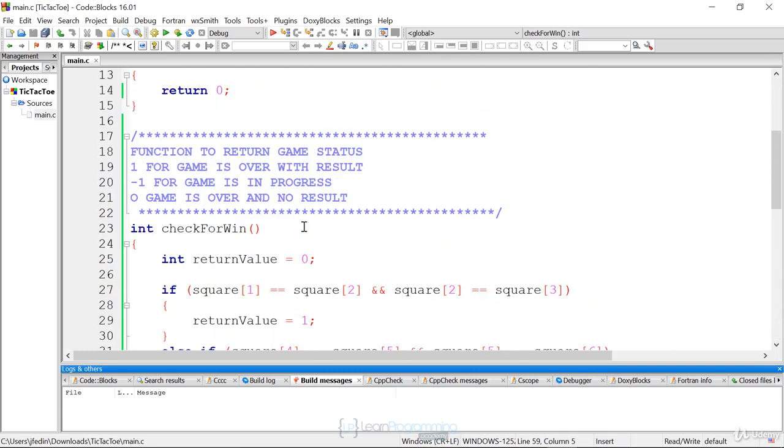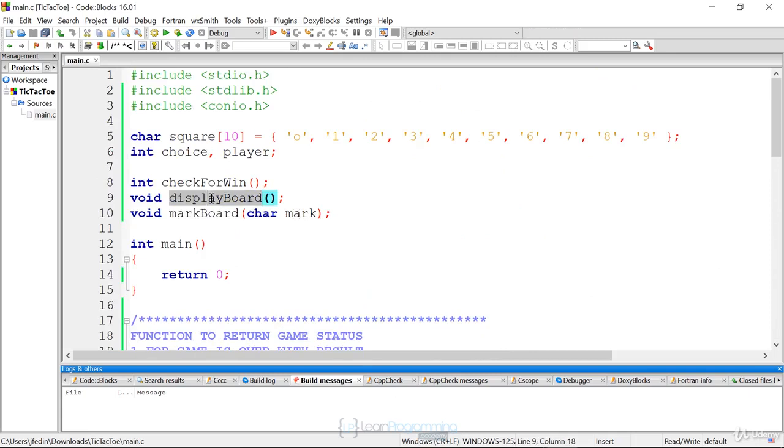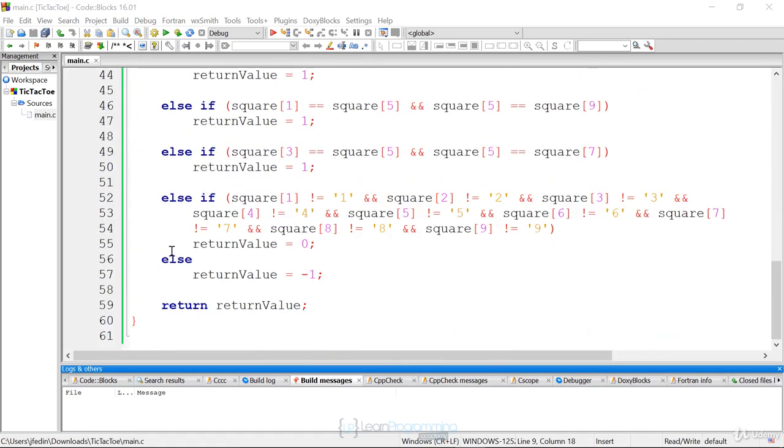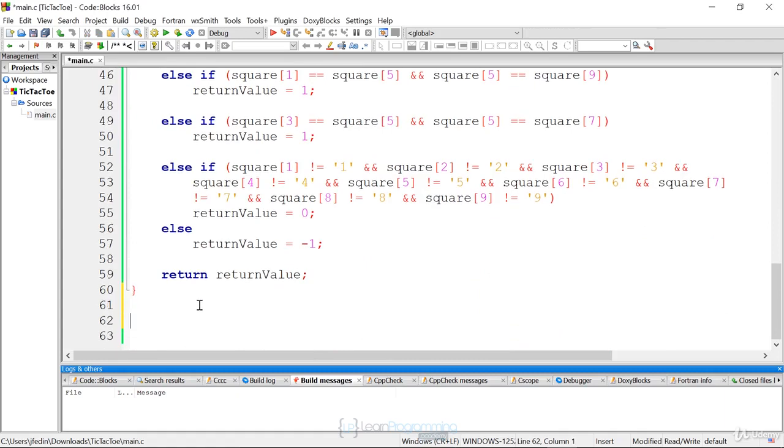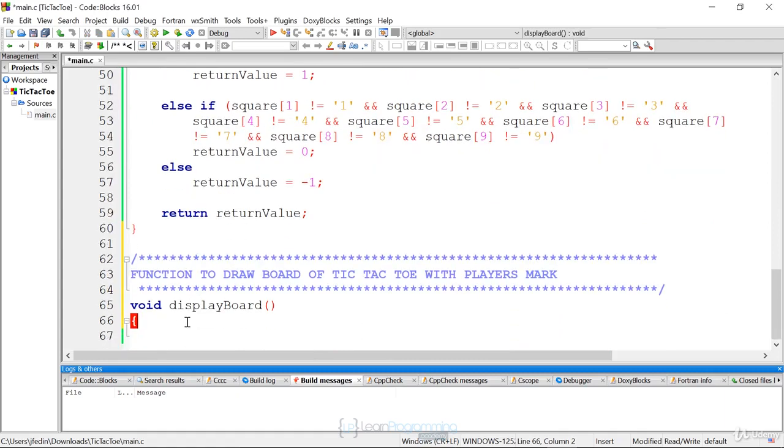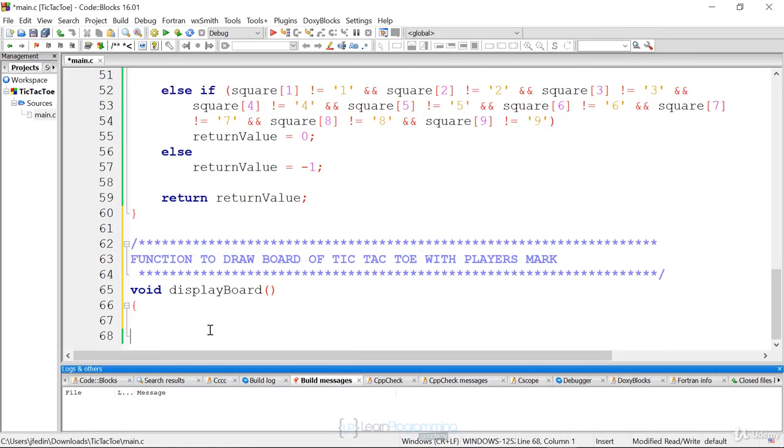Now that we're done with the game board, we want to go ahead and implement the display board. The display board is just going to show the board. So all this really needs to do is draw the array in a specific format, right? So we're going to write a function called display board. It's not going to return any data. It's not going to take any parameters. The reason it's a function, number one, is because we're going to need to draw the board many times.